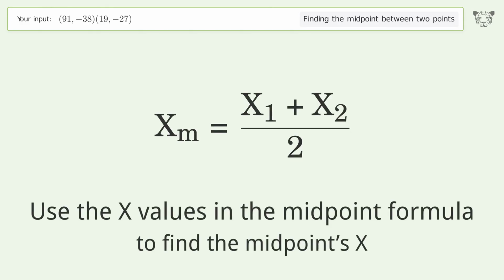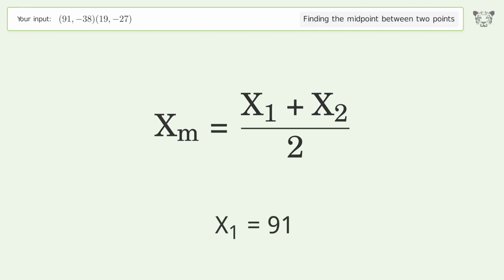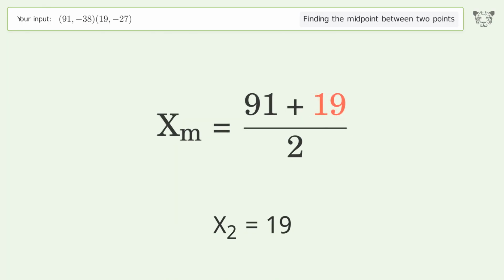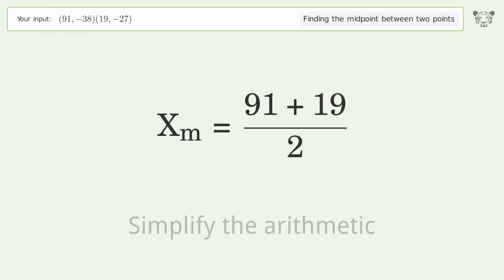Use the x values in the midpoint formula to find the midpoint's x. x1 equals 91. x2 equals 19. Simplify the arithmetic.